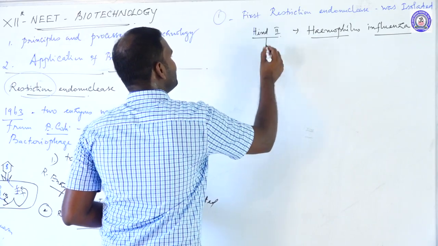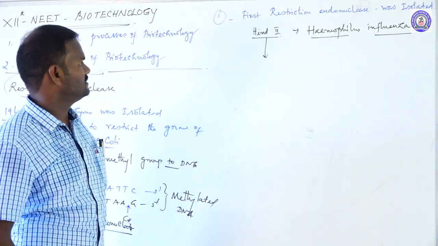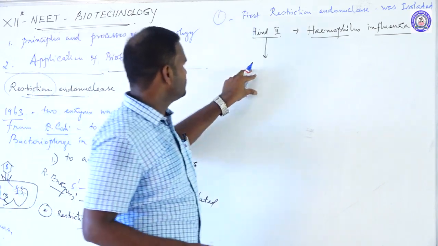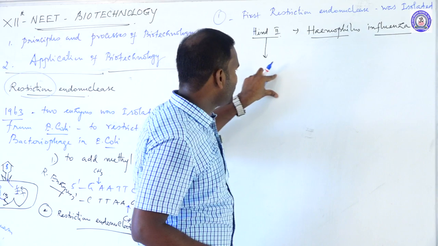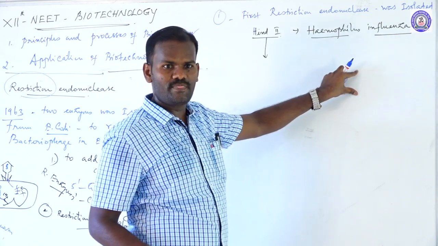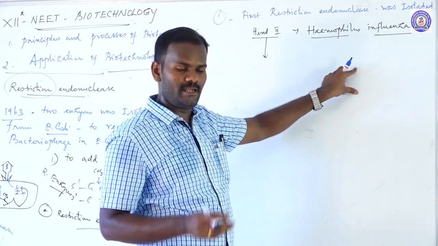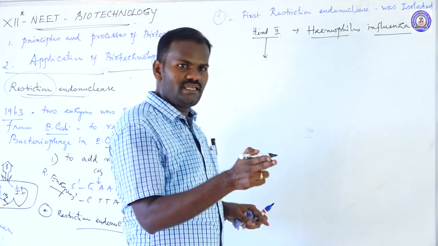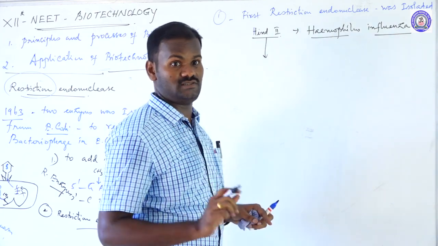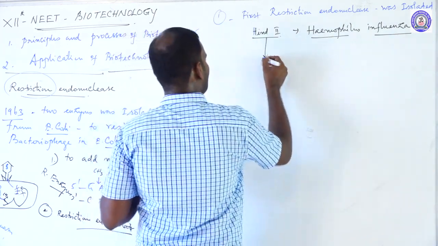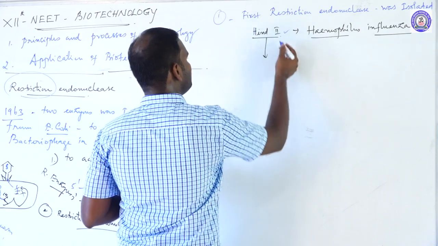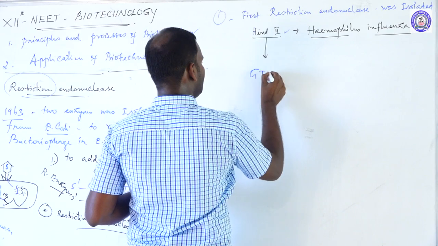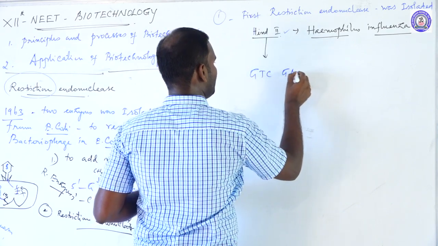Then what is the action of this HindII enzyme? Actually, these enzymes recognize a specific sequence. These enzymes inspect the whole length of the DNA and bind to a specific point of the DNA to cut within six base pairs. What are the six base pairs cut by HindII enzymes? GTC, GAC.